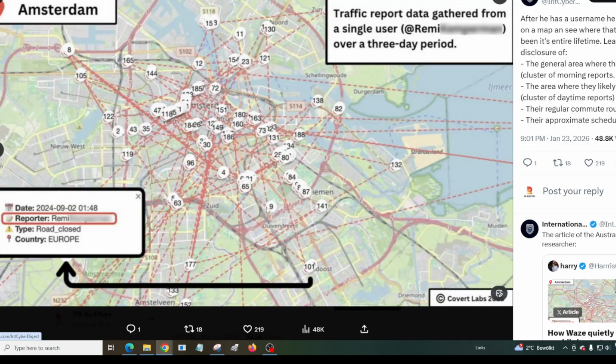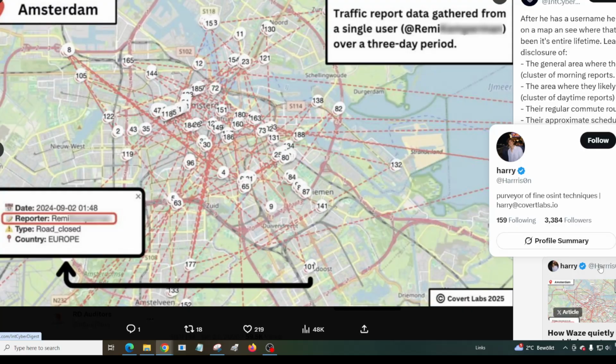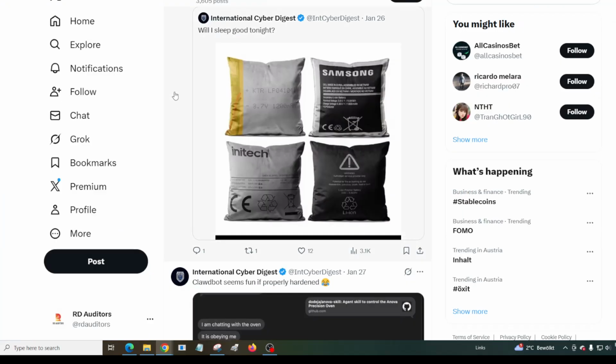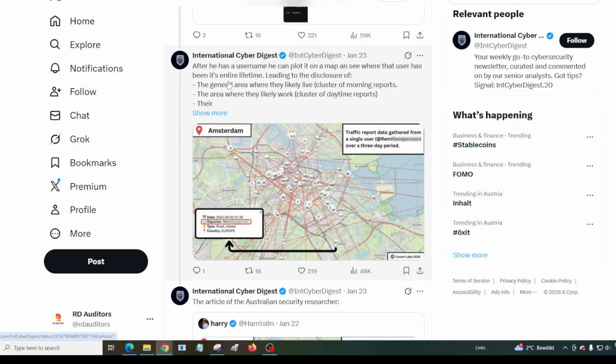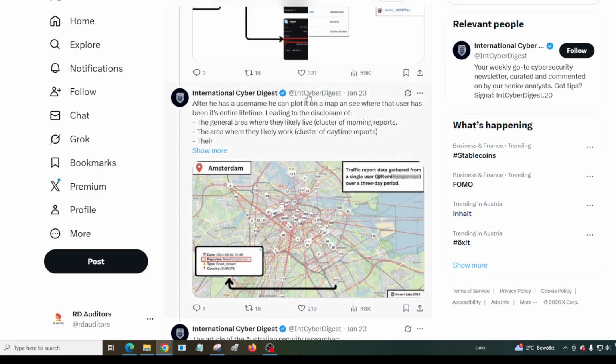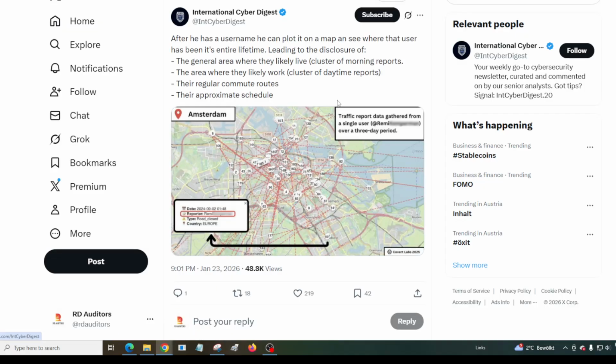So this was actually quite a bad situation. Basically after he has a username, he can plot it on a map and see where the user has been their whole entire lifetime. So it doesn't just show you the actual location, it shows you the whole lifetime.